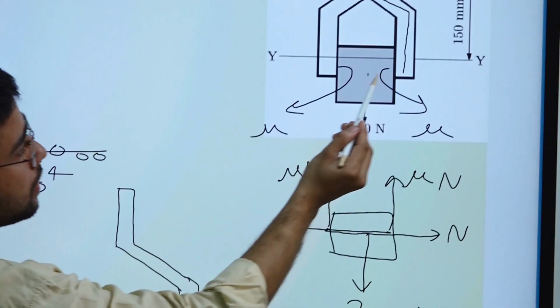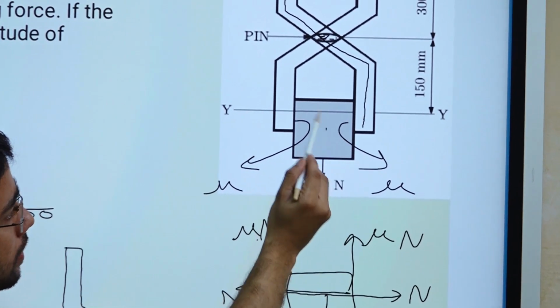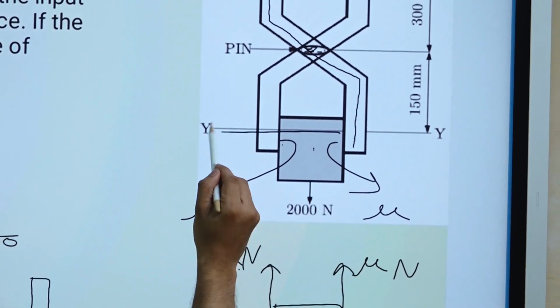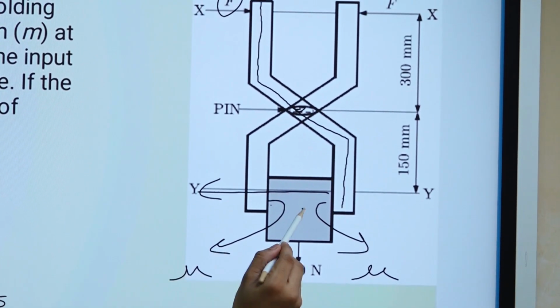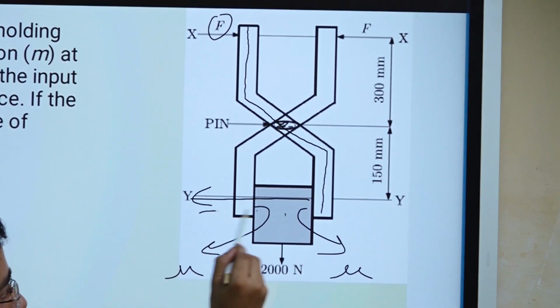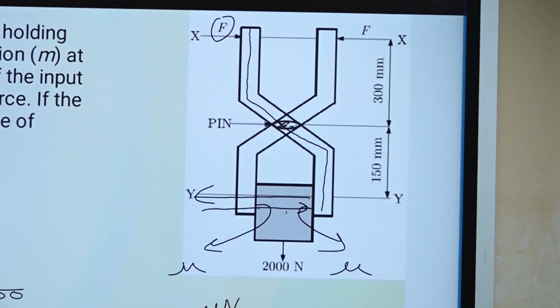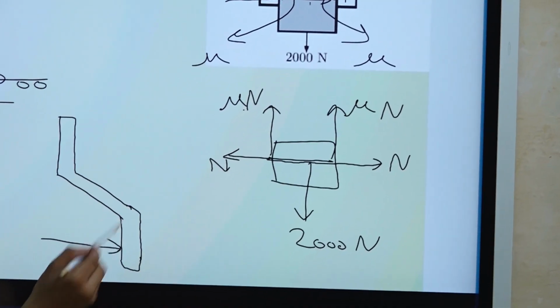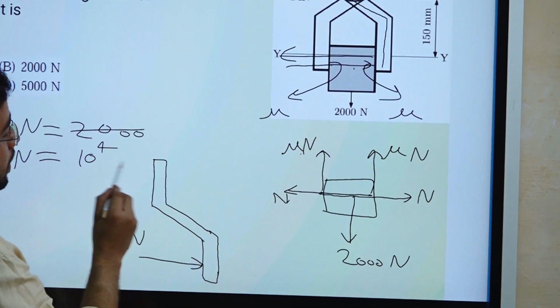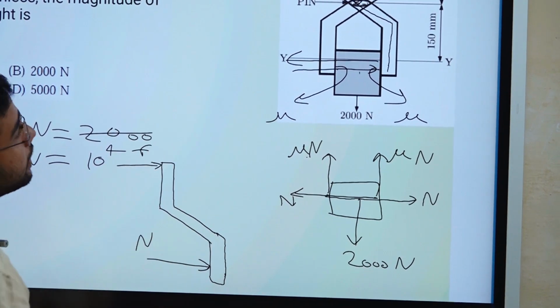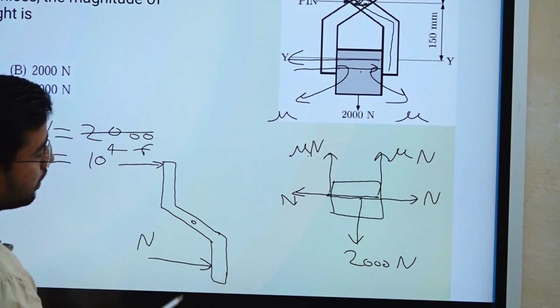This link is forcing this mass in this direction, so from the reaction force this mass will apply a force in this direction, and that will be equal to N. Both are action and reaction, N and force F here, and we are taking moment about somewhere here.